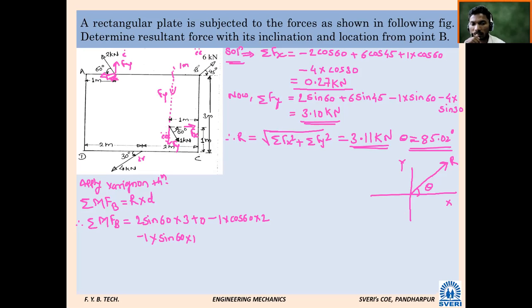Is it necessary to resolve that force? Yes, sir, again we have to resolve that force. So the horizontal component, will it give clockwise moment or anti-clockwise moment? Clockwise moment. So I will write plus 4 cos 30 into distance. 2 meter? 3 meter, sir. 3 meter. How come it will come 2 meter? 3, sir.